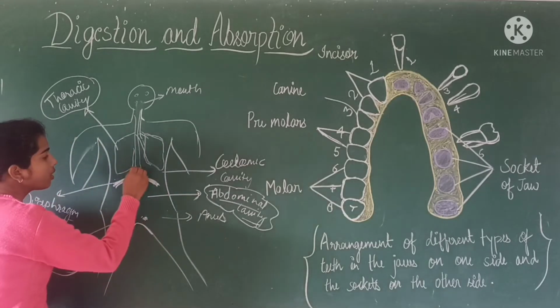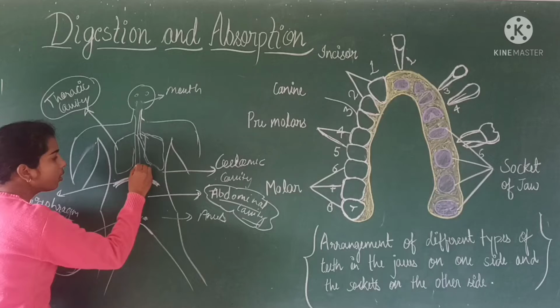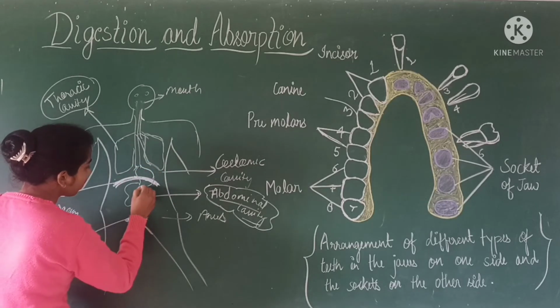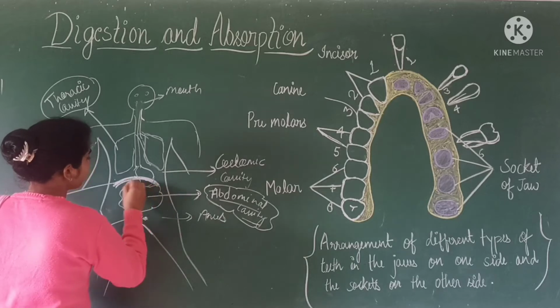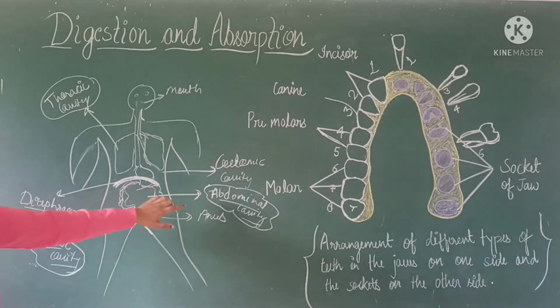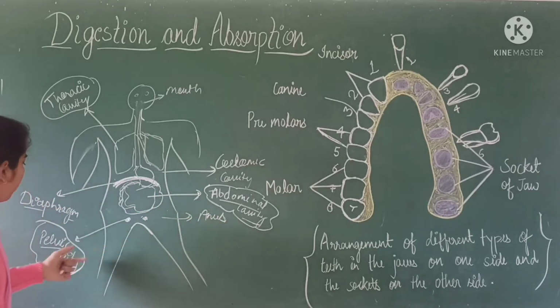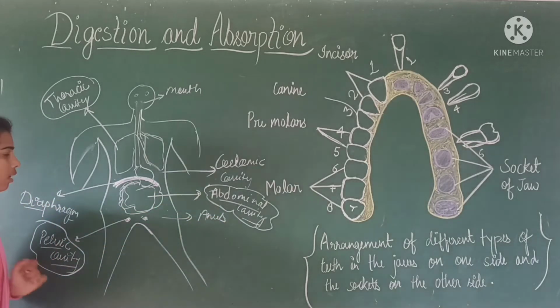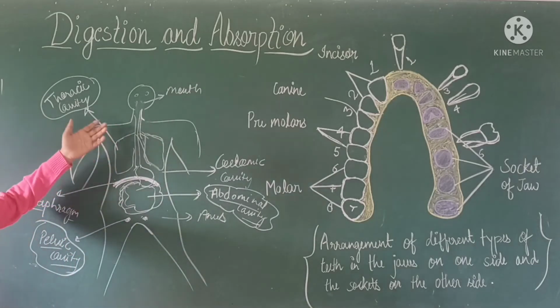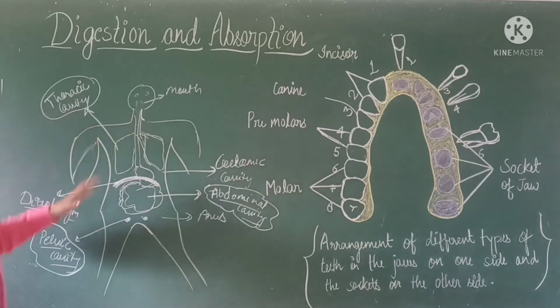The abdominal cavity mainly consists of the stomach and intestine, where mainly digestion occurs, and this is the pelvic cavity. The basic body design of our body is like that.